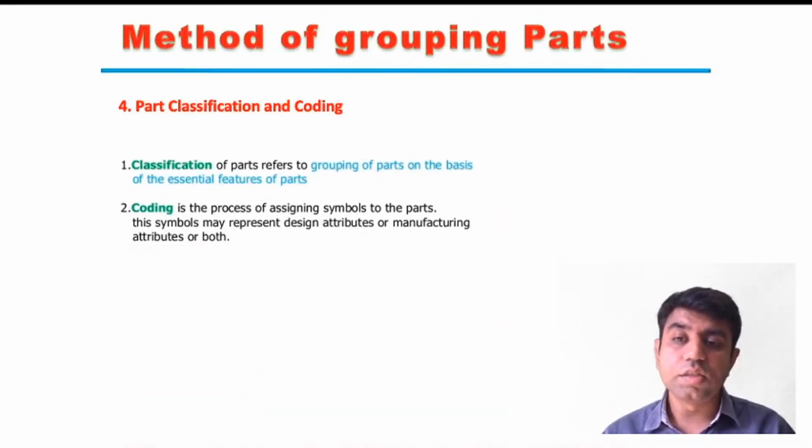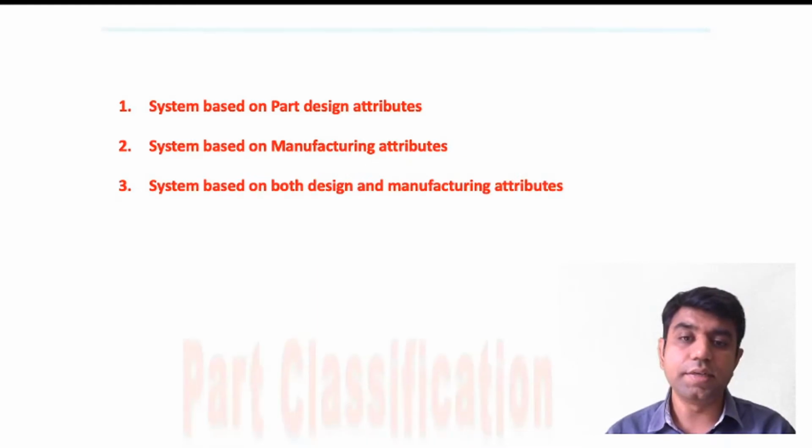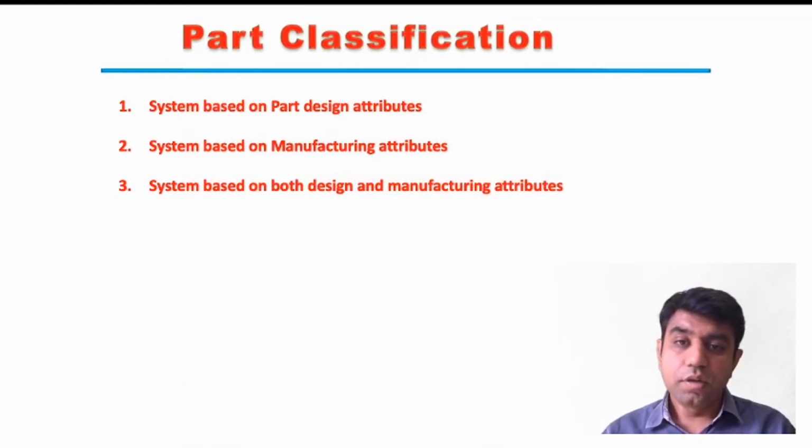The fourth technique is the classification and coding technique. Classification of parts refers to the grouping of parts on the basis of essential features of the parts. We classify the material so that it will be categorized in the same part family. In the majority of companies nowadays, we give a code pattern. From the coding itself, we will come to know that these are similar part family members. We will learn about that coding technique in detail. So let us understand how these parts are being classified.